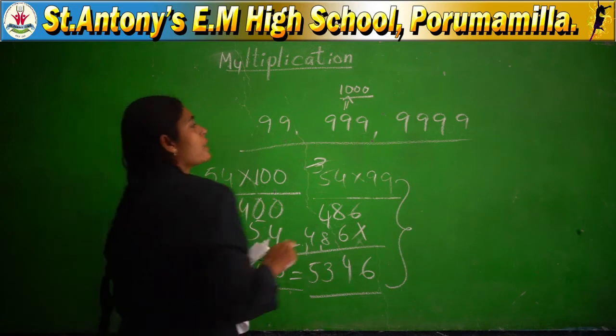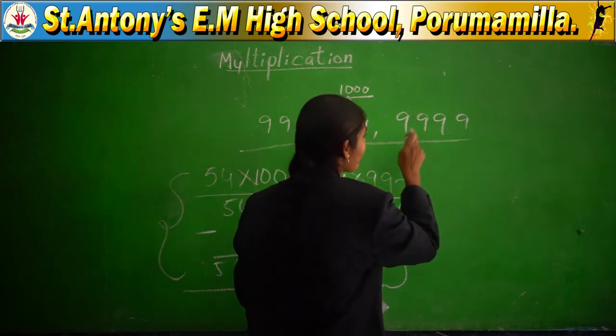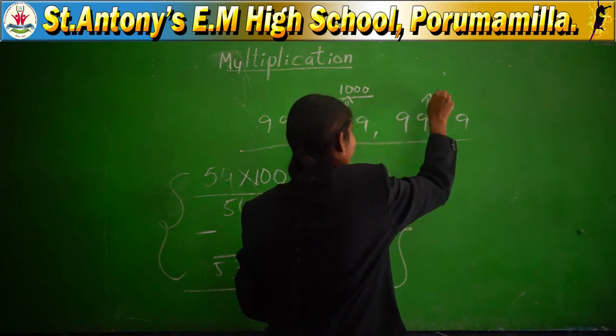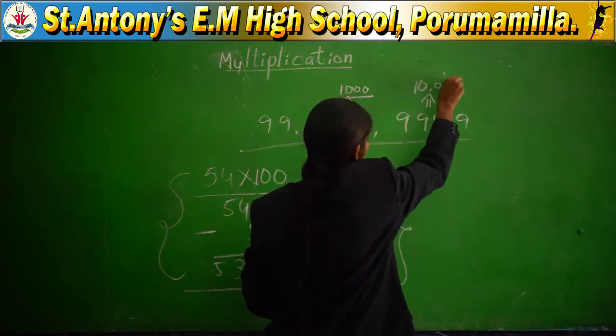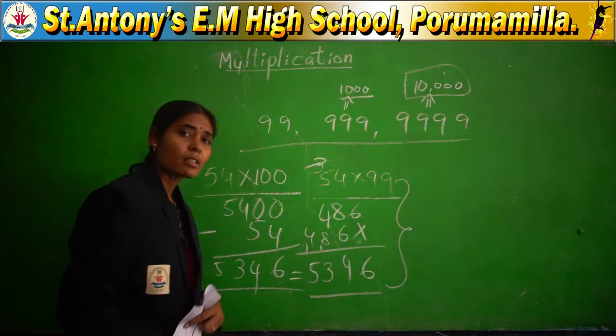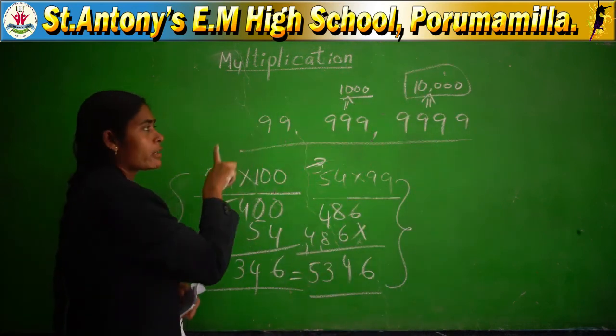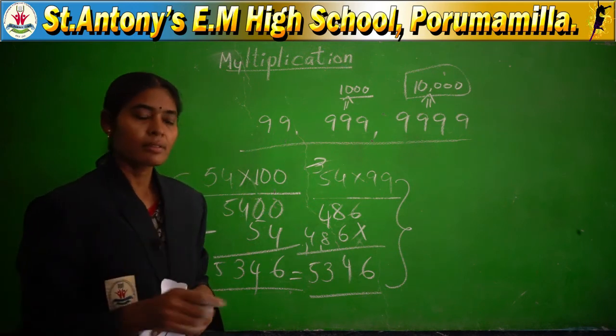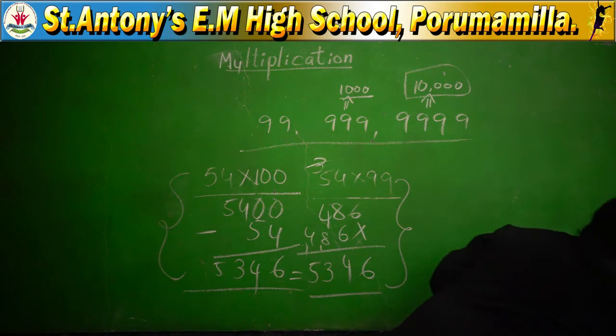Okay, and if you want to do multiplication with 9999, you have to multiply with 10,000, and which number do you have to subtract from the product? The multiplicand only you have to subtract from the product. Okay, is it clear for everyone? Okay.